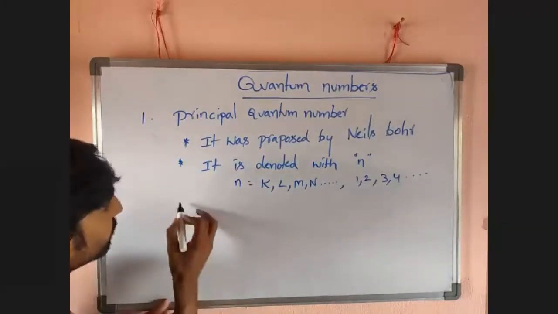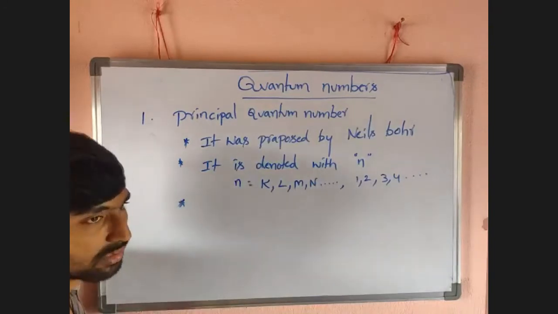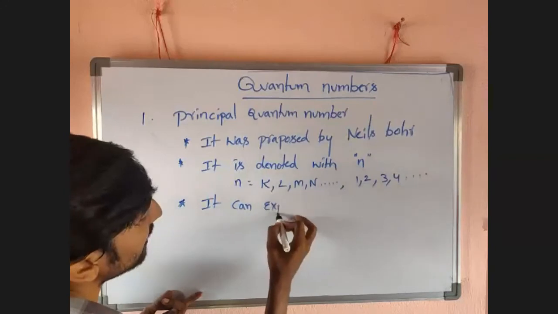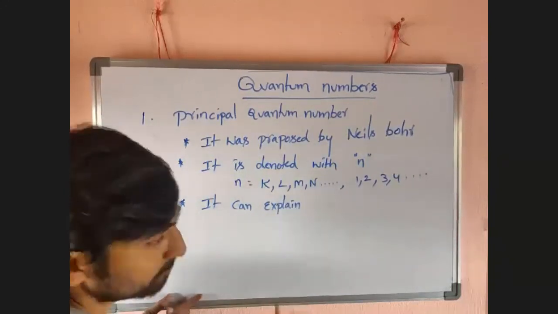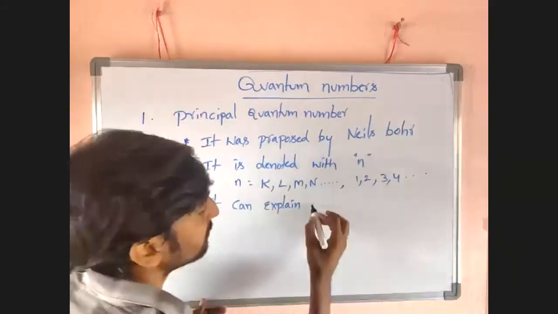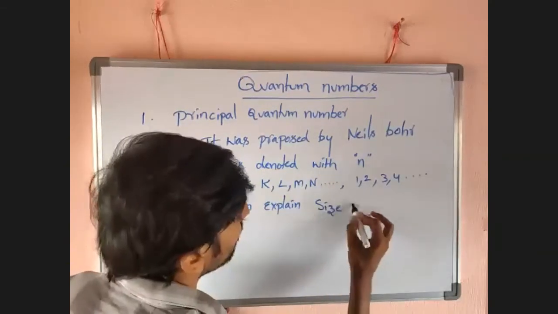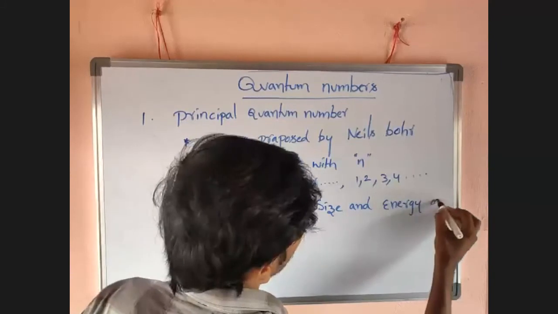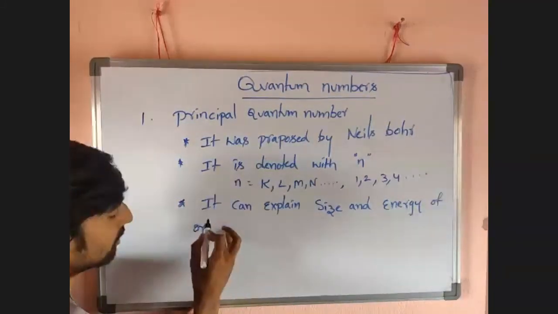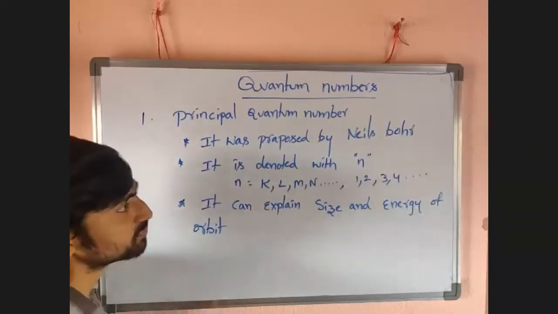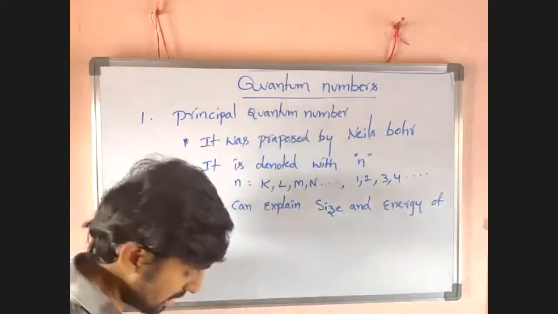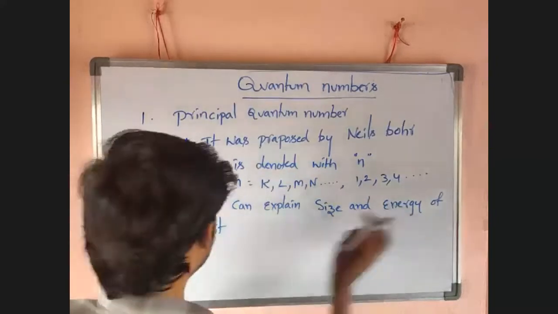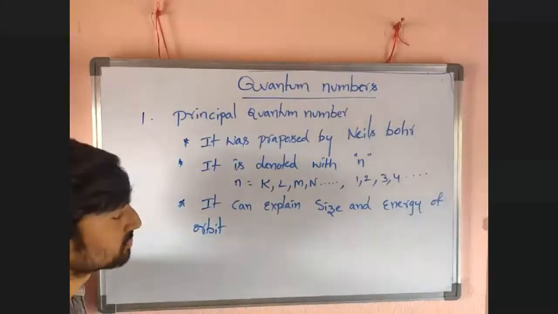What is the significance of this principal quantum number? It can explain size and energy of orbit.